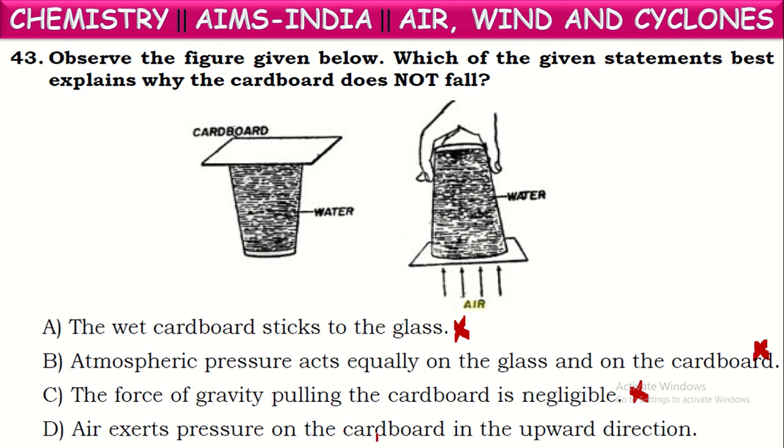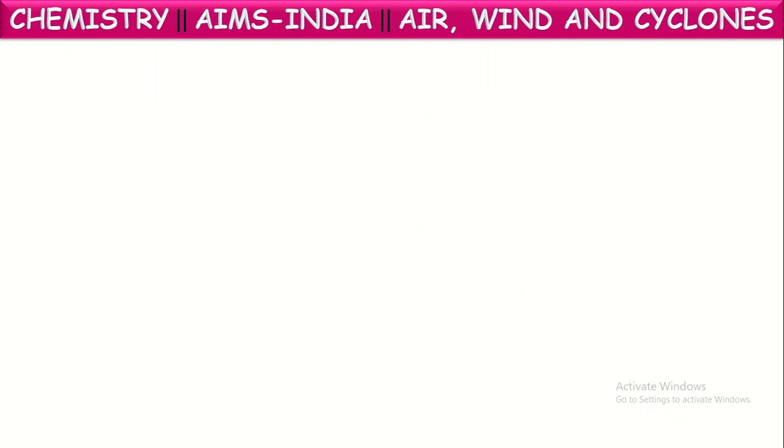Air exerts pressure on the cardboard in the upward direction. See here, it is mentioned air exerting pressure in this direction, the upward direction. Because of this air pressure in the upward direction, the cardboard will not fall down. So this is the correct reason. Okay, because of air exerting pressure in the upward direction, the cardboard does not fall. Next one.